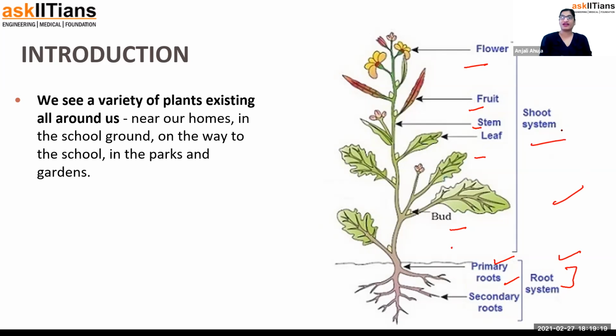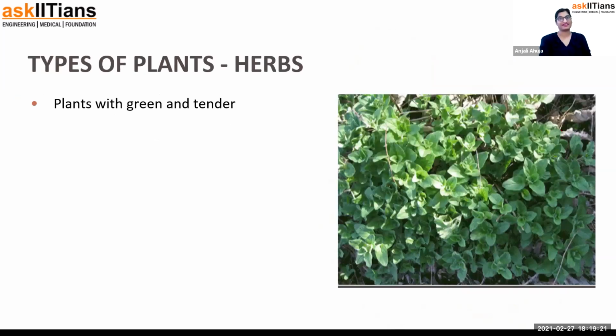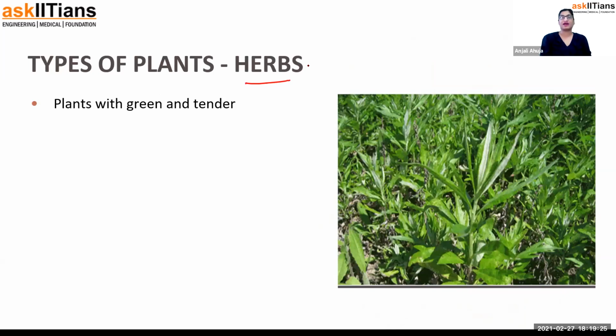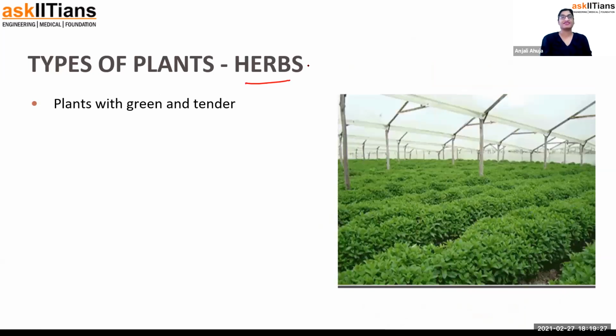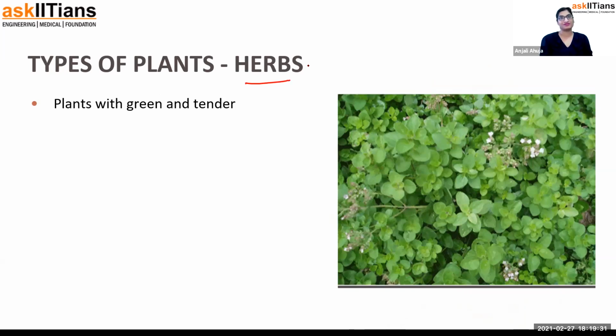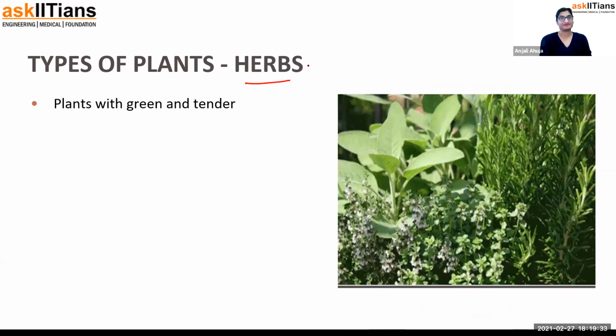So before we go into that detail, let's understand different categories and types of plants. First of all, there is a category of plants which is known as herbs. There are many categories of herbs available. In the kitchen, we use herbs like what?